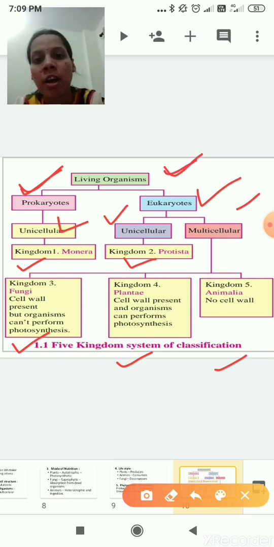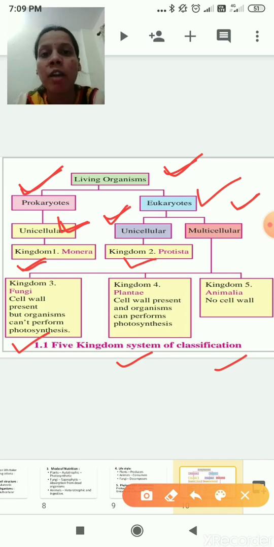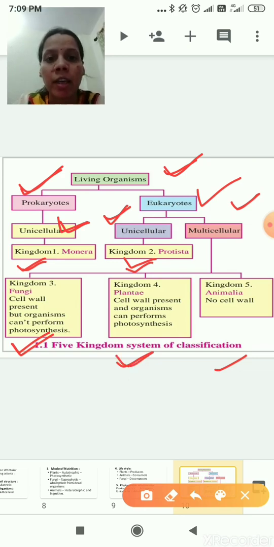Prokaryotes are unicellular, under which comes kingdom 1 Monera. Eukaryotes are divided into unicellular and multicellular, and so on.